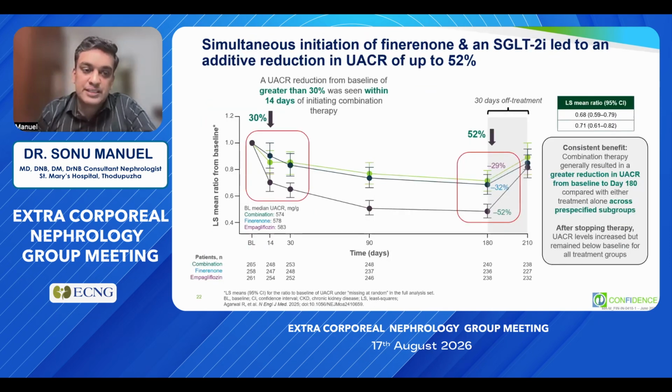Now, when we analyze the results, what we see is that the combination was able to decrease UACR by up to 52%, whereas it was 29% with empagliflozin alone and Finerenone alone had 32%. And the combination therapy has resulted in a greater reduction of UACR. After stopping the therapy, UACR levels increased but remained below baseline for all treatment groups.